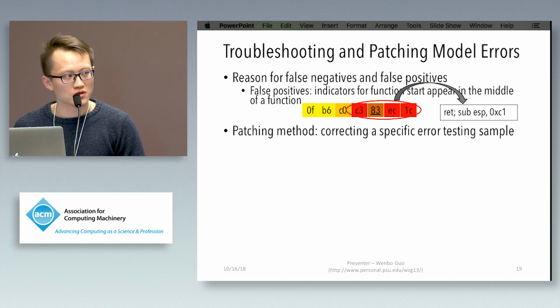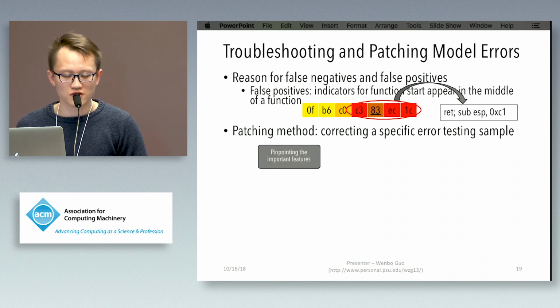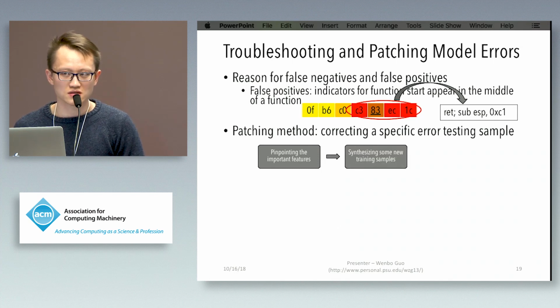Here is the workflow of how we patch a specific error. Given a model error, we first use LEMNA to pinpoint the important features that lead to these errors. We call these error features. And then we synthesize data based on these error features, in that we replace this error feature with some random numbers.